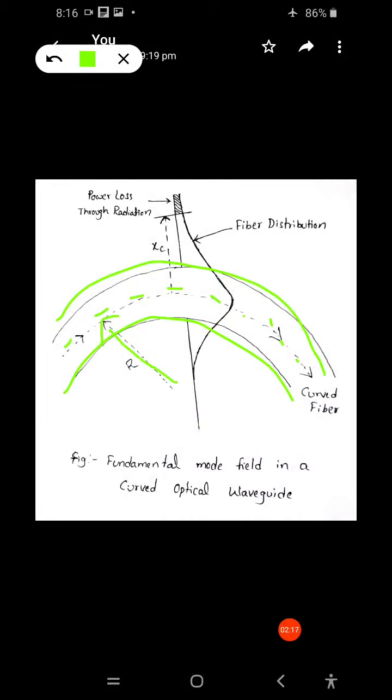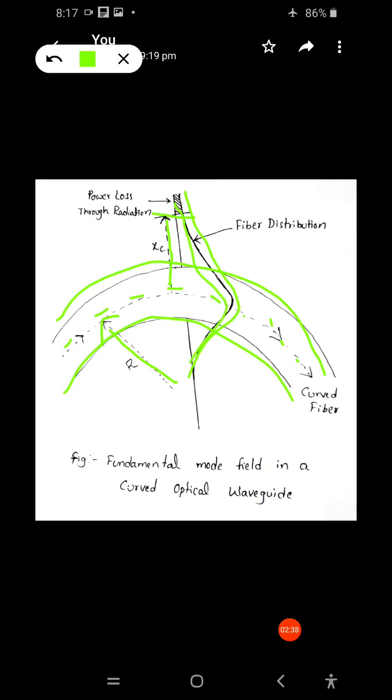This is the distance from the core axis to the field distribution. Beyond this distance, power loss will exist. This is the electric field distribution, and this part is called the field tail.